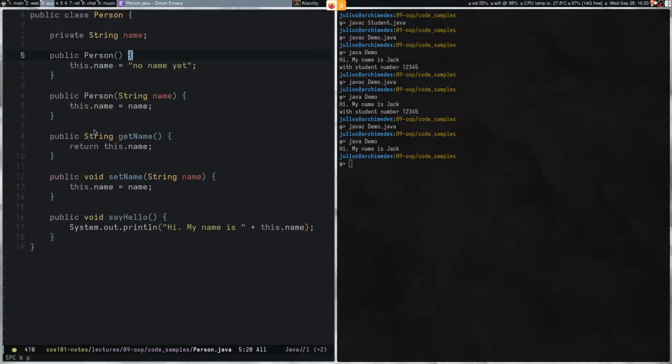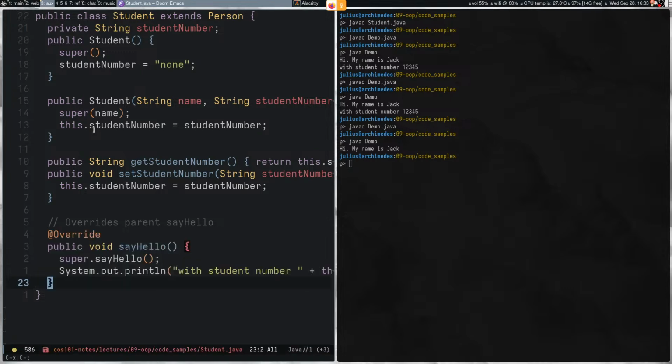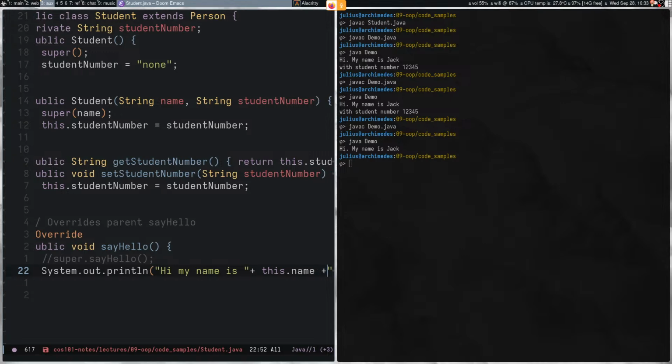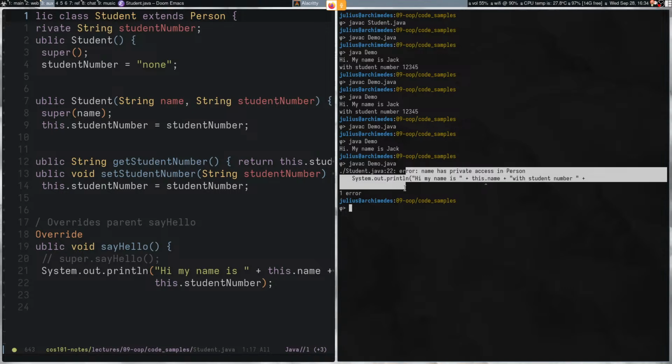If we go to student and we re-implement our overridden method, and instead of this we say, "Hi, my name is" plus this.name, we aren't allowed to access this.name from the student because it is private in the person class. So now if we try to compile, we get an error where it says name has private access in person.